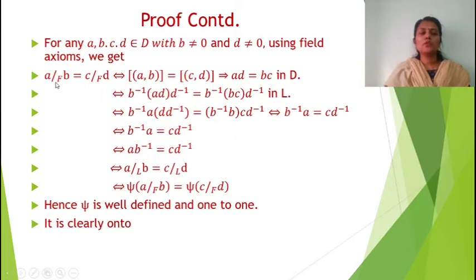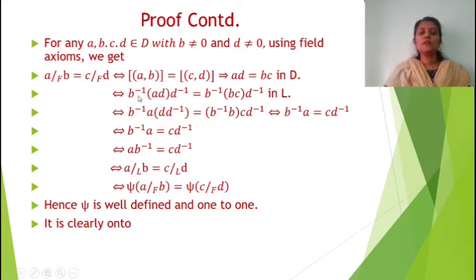So a/b in F equals c/d in F. We defined it as the equivalence class, so the equivalence class of (a, b) is equal to the equivalence class of (c, d), which means ad is equal to bc in D. That's the equivalence relation: ad is equal to bc.